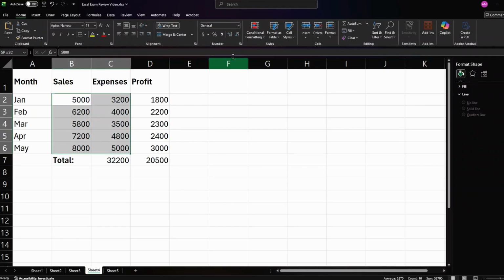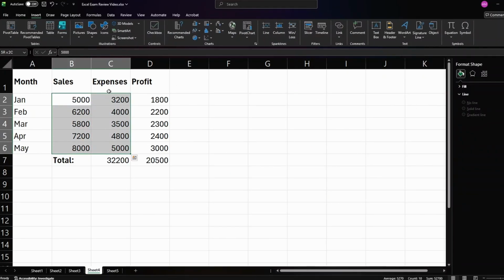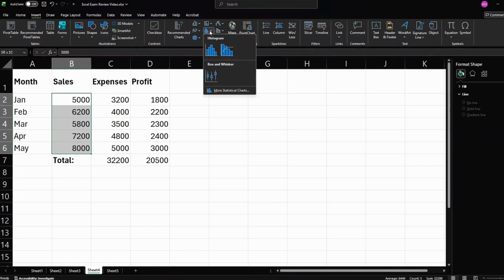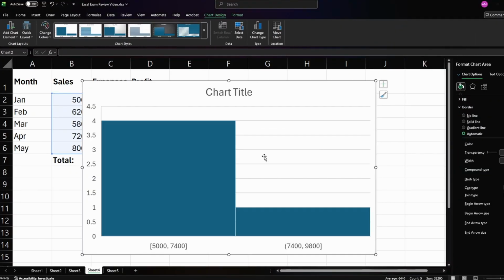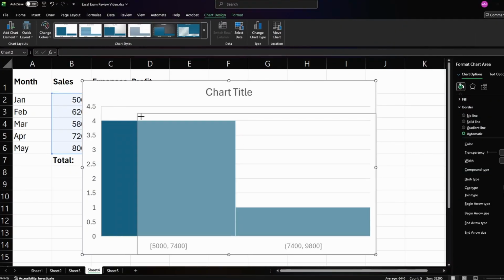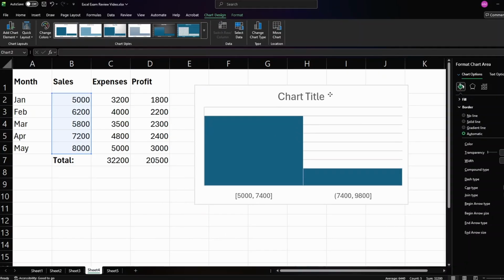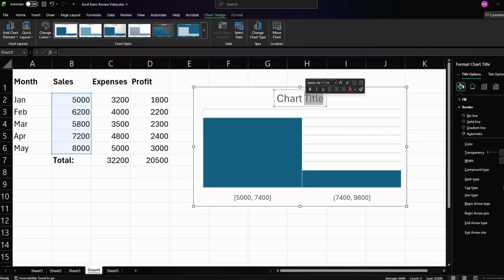Now let's try something different and make a histogram. So we'll insert. For a histogram, we'll only select one column, like this, and we'll go Insert, Statistics Chart, and Histogram. I'm going to make this slightly smaller, and I'm going to call this title Frequency of Sales Values in dollars.